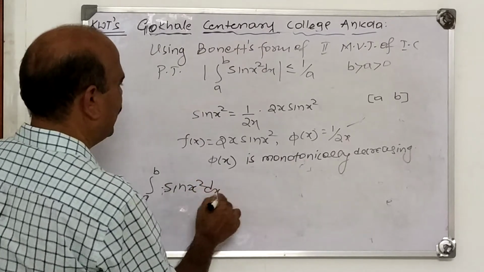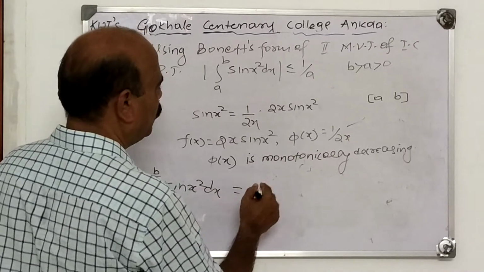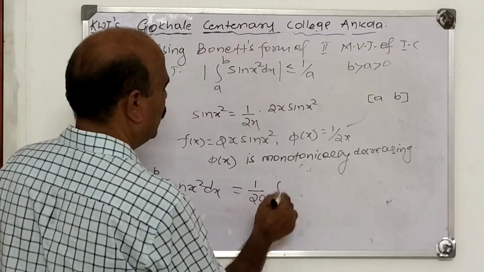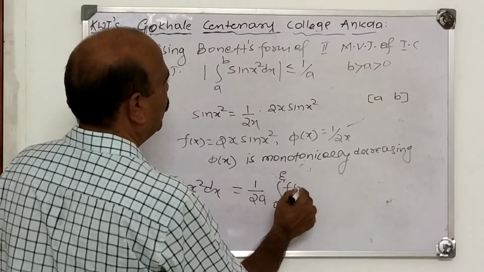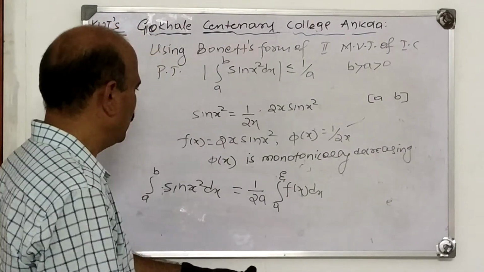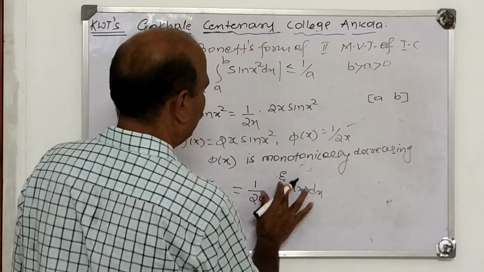Sin x square dx is equal to psi of a. What is psi of a? 1 upon 2a, integral a to xi of f(x) dx. What is f(x)? f(x) is 2x sin x square.